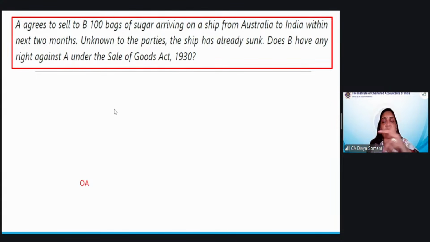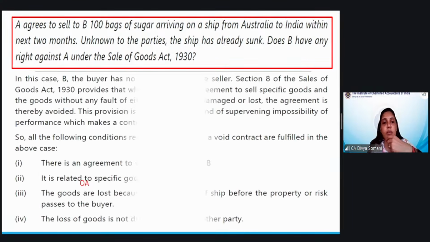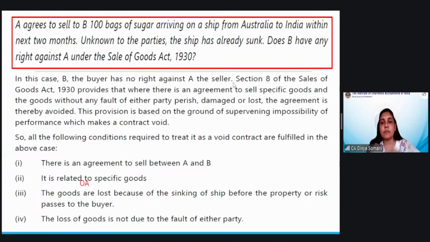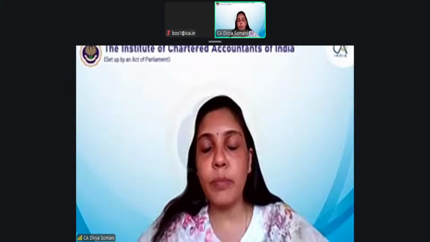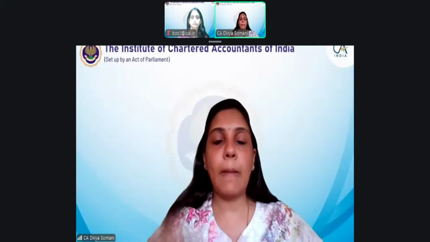So section 7 or 8, which one will come? Yes, contingency goods, obviously you can mention one part will be contingency goods and the other part will be based on section 7 or 8. Which one? So someone has already given the answer. Yes, section 8.